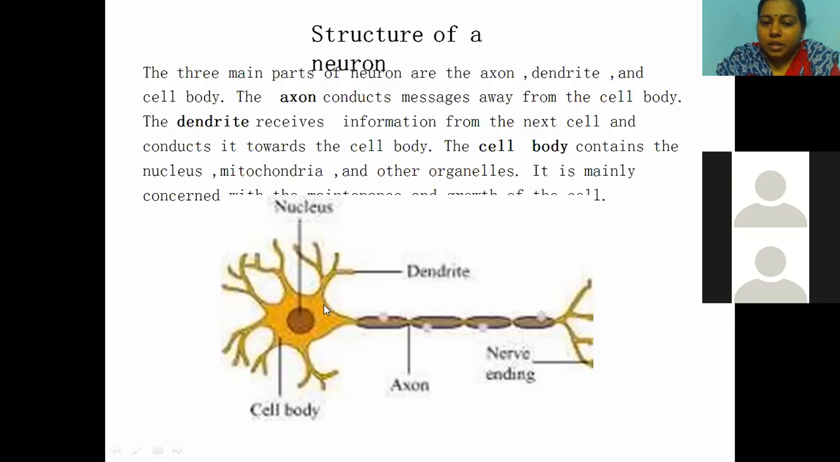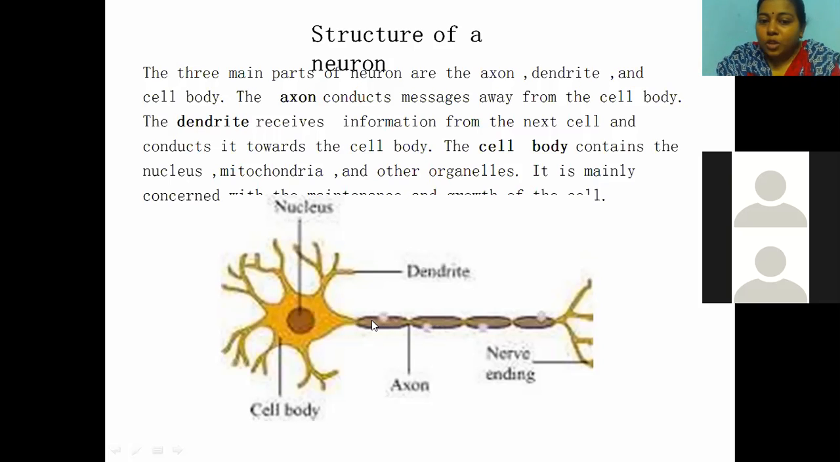So, this cell body is the center. It is going to give directions to the entire cell to do the metabolic activities. And now let us talk about the next part of the neuron, that is the axon. The long extension of the cell body is called the axon.